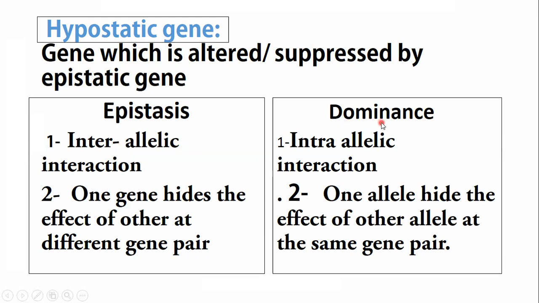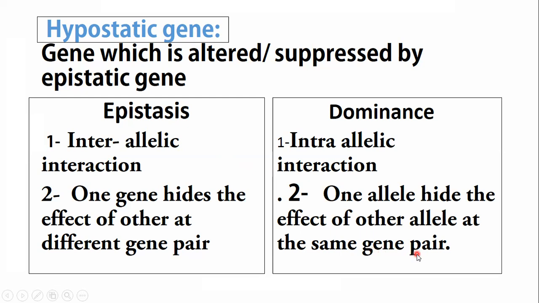While in case of dominance, it is intraallelic interaction, meaning one allele affects the other allele or hides the expression of the other allele that belongs to the same gene. So in case of epistasis, one gene hides the effect of another at a different gene pair. One gene affects the other gene in case of epistasis, while in case of dominance, one allele hides the effect of the other allele at the same gene pair.